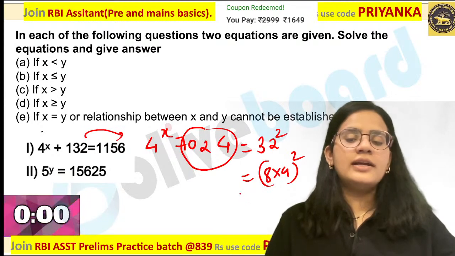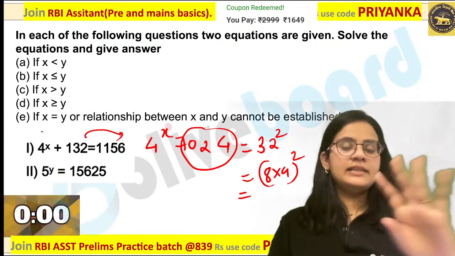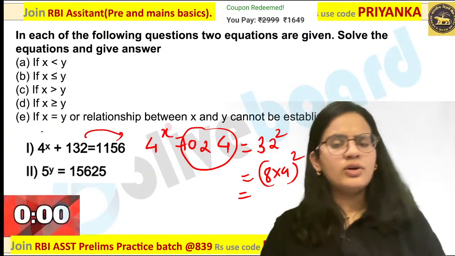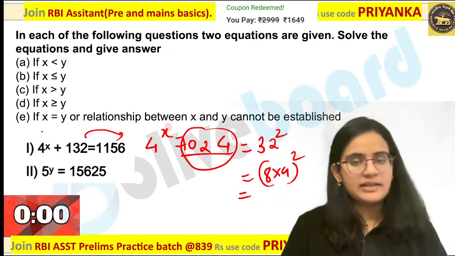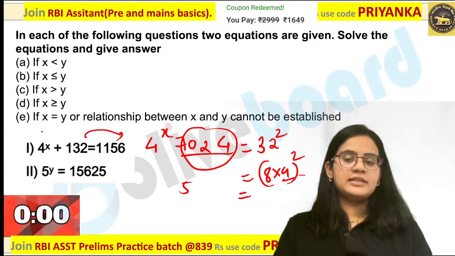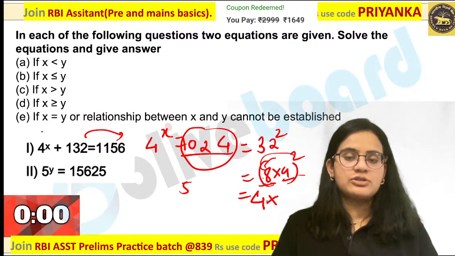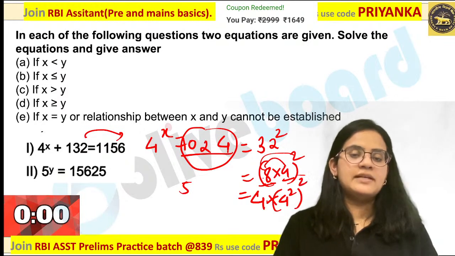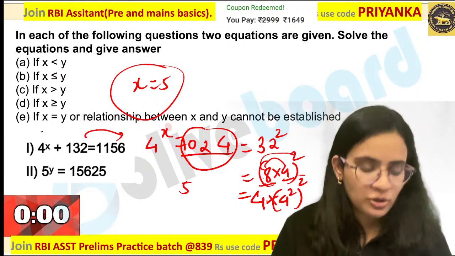Now those who are not getting it, you can write it this way as well. You can split it in the indices format. If you know the direct power, very good. If you know that this direct power is 5, that is fine. If you do not know, you can convert it in this format as well. So 2 2s are 4, so that is 1 4, and 4 2s are 4 square and square, that means the x value will be 5. The x value is going to be 5 over here.